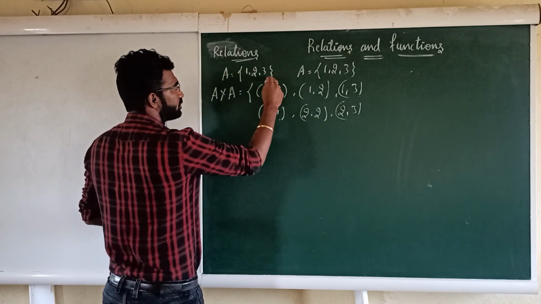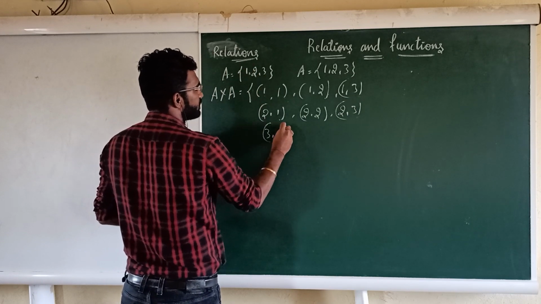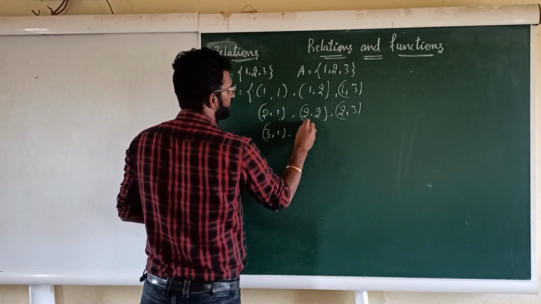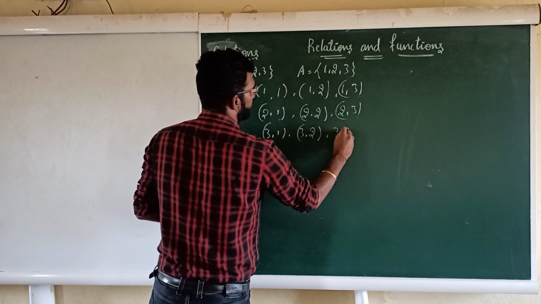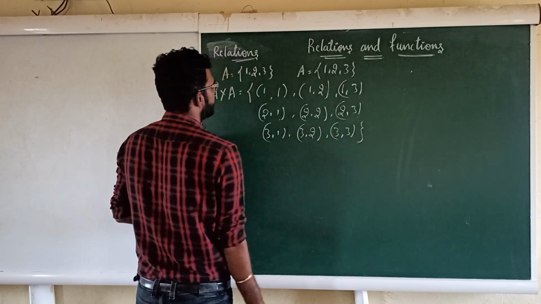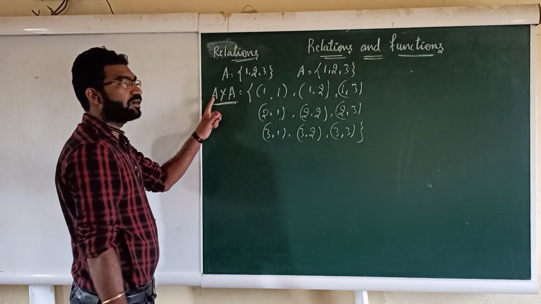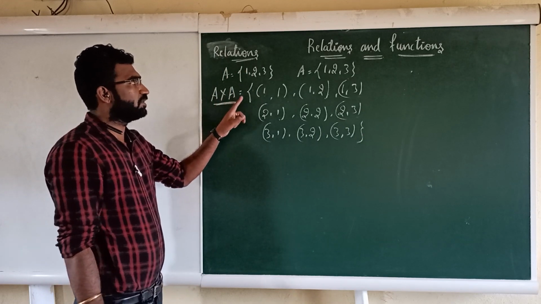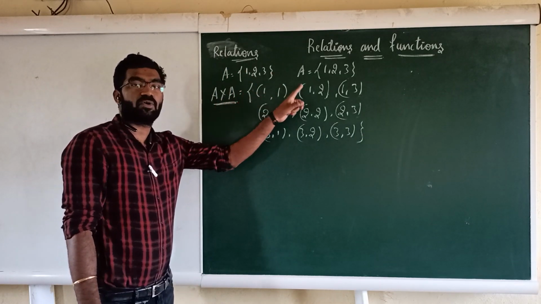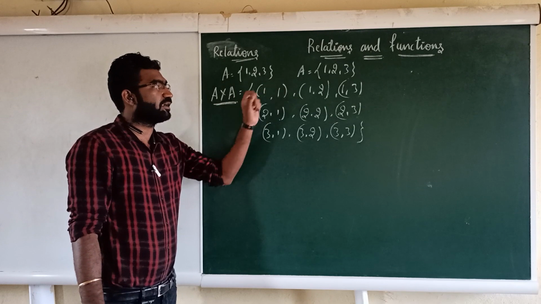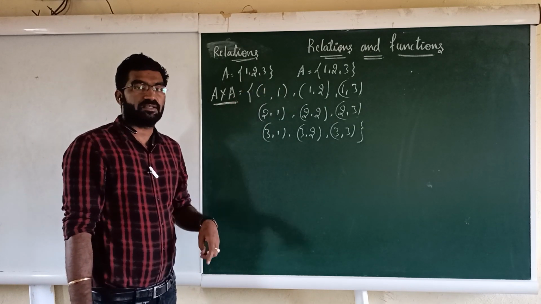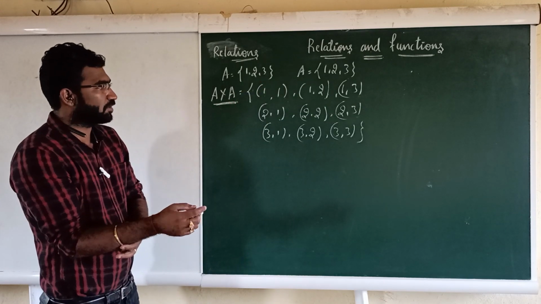Then start with 3: (3, 1) is an ordered pair, then (3, 2), and the next one is (3, 3), right? So this set is called the Cartesian product of A cross A, which contains all the possible ordered pairs from A and A.